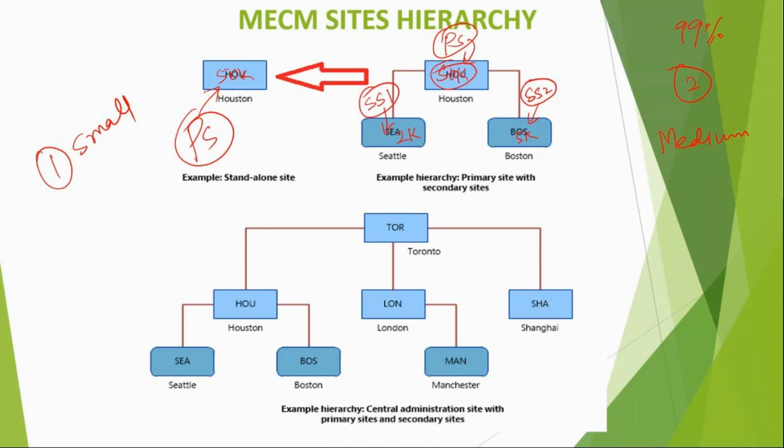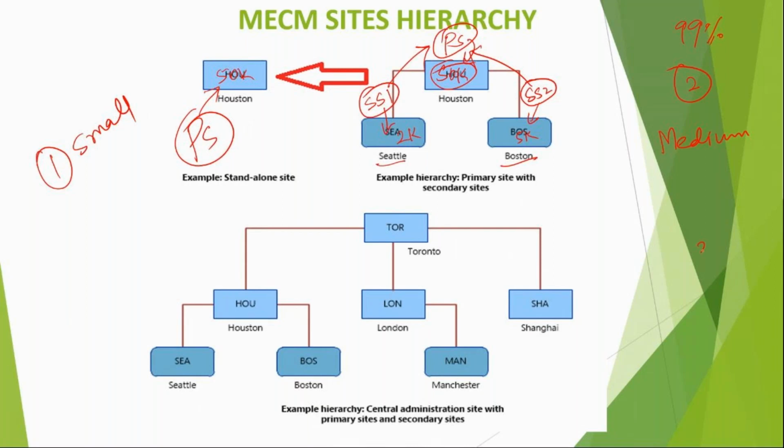Secondary 1 will manage the devices in Seattle. Secondary 2 will manage the devices in Boston. And both will report to the primary site. This is a very common architecture. Wherever you go, you will find this kind of architecture in companies generally, primary plus secondary.